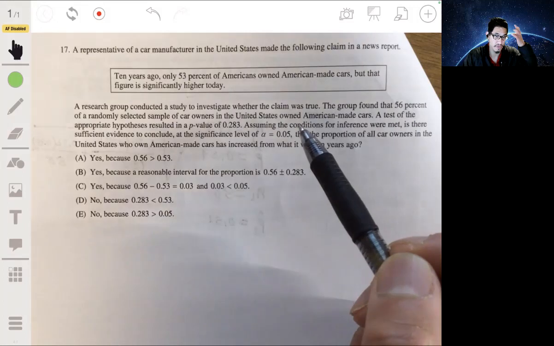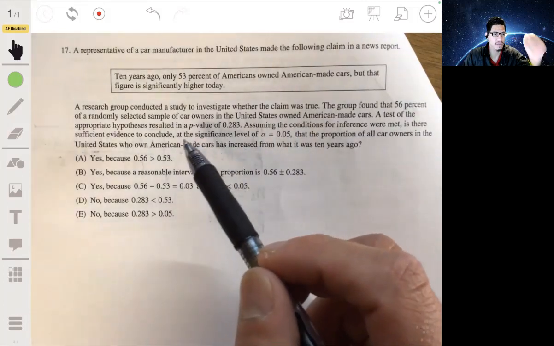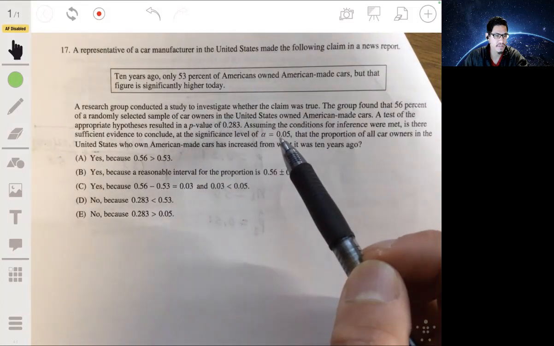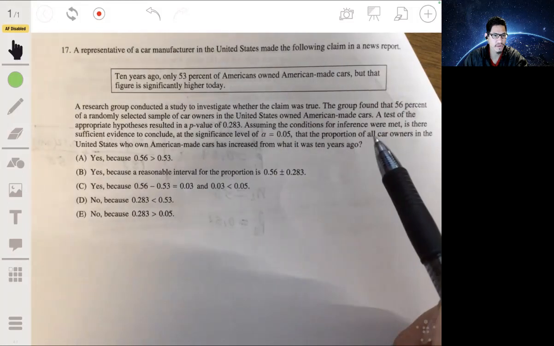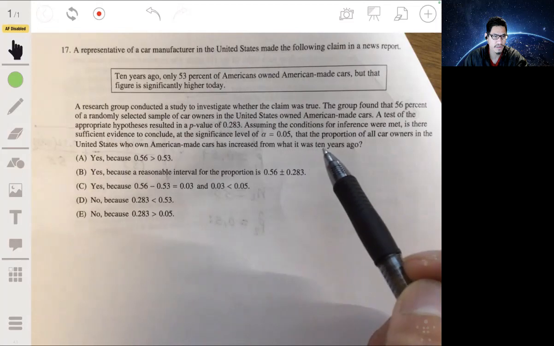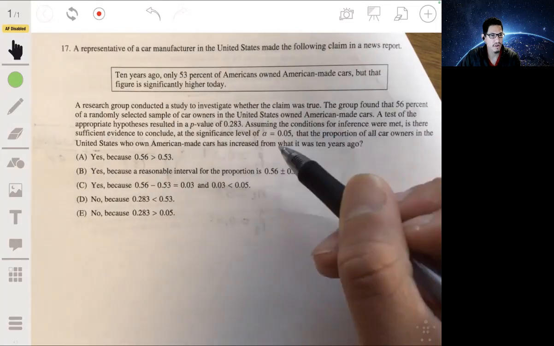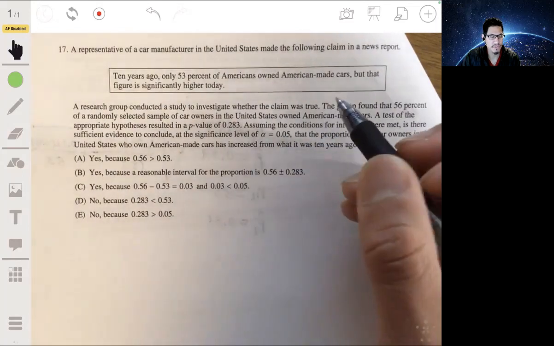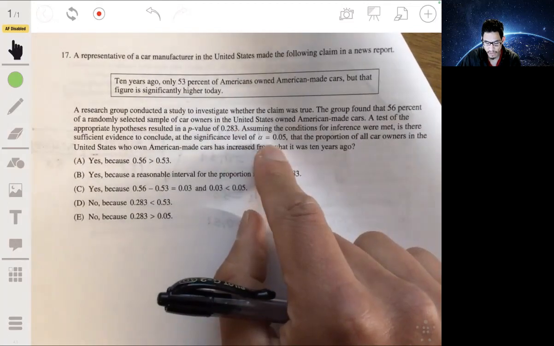Assuming the conditions for inference were met, is there sufficient evidence to conclude at the significance level of alpha equals 0.05 that the proportion of all car owners in the US who own American-made cars has increased from what it was 10 years ago? Okay, so remember, we were in a significance test, we have an alpha level, and that